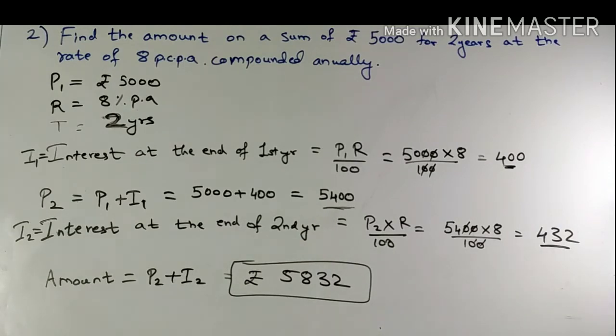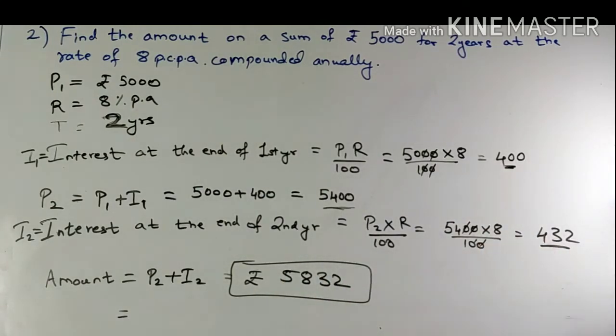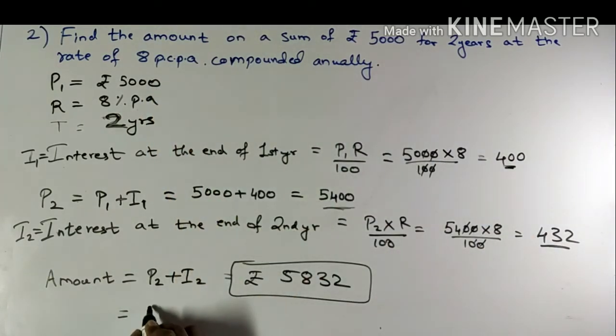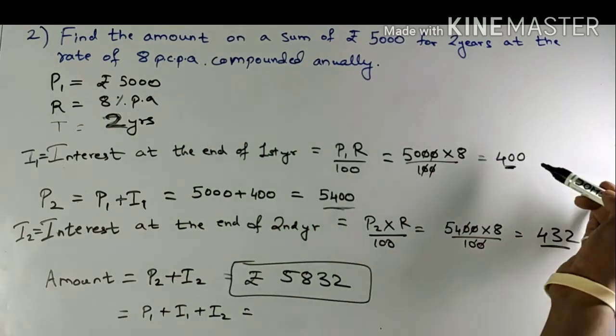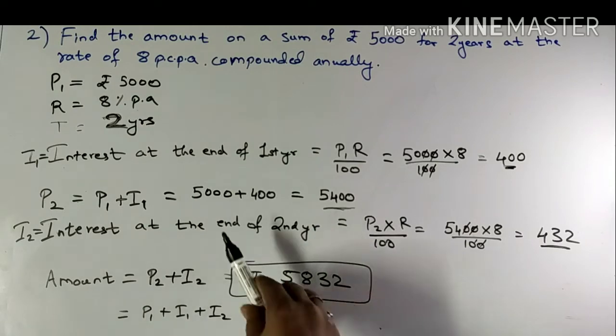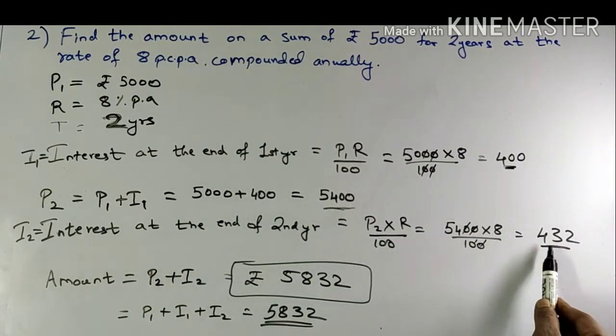There is one more way to find the amount, which is nothing but addition of all the interests. If it is for third year also, add all the 3 years interest and add it with the initial principal. So P1 plus I1 plus I2, which is nothing but 5000 plus 400 plus 432, which again gives me 5832. So both the methods can be used, or else the simplest one can be the last year's principal amount and the last year's interest.